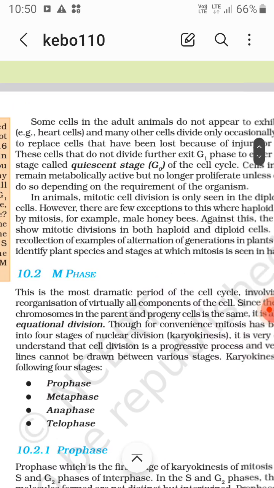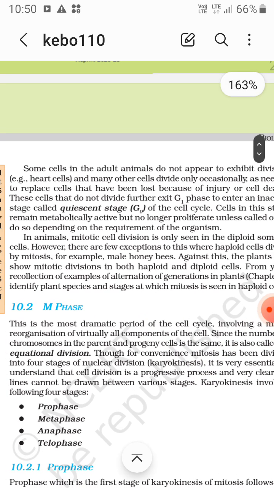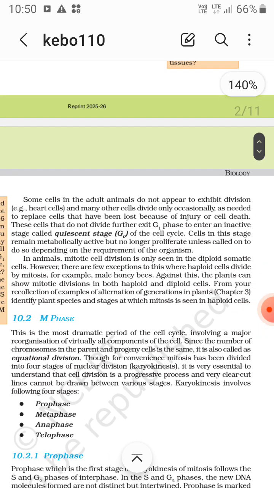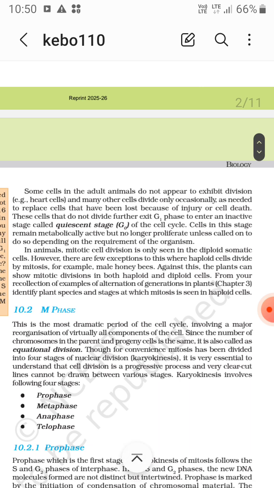Now, some cells in adult animals do not appear to exhibit division. For example, heart cells, and many other cells divide only occasionally, as needed to replace cells that have been lost because of injury or cell death. These cells that do not divide further exit G1 phase to enter an inactive state, that is the quiescent phase of the cell cycle.